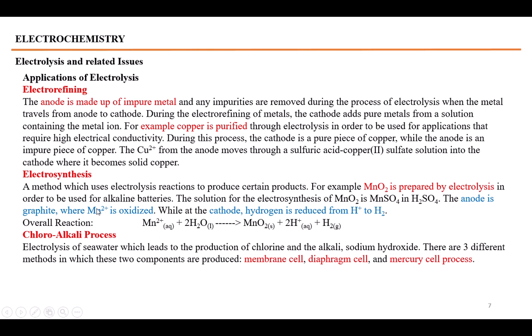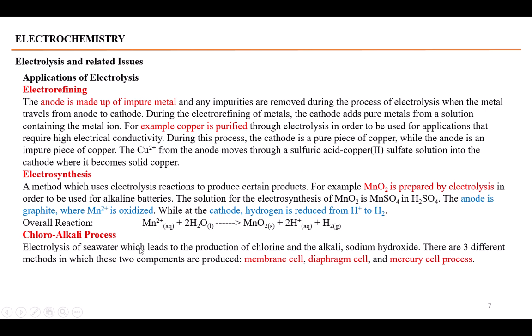At the anode, Mn2+ is oxidized to Mn4+, and at the cathode, hydrogen is reduced from H+ to H2. Mn2+ in water will be converted into MnO2. MnO2 is formed by oxidation at the anode, and H+ will be reduced to hydrogen gas at the cathode.